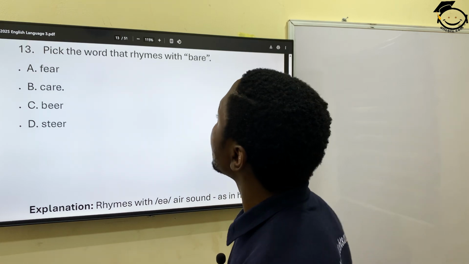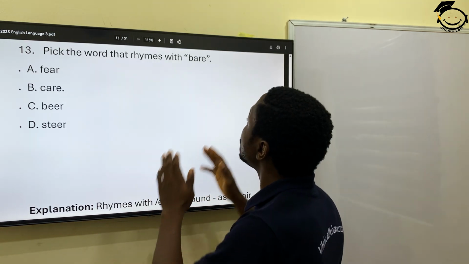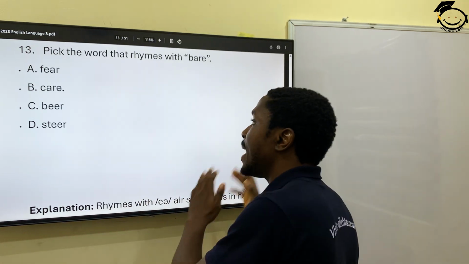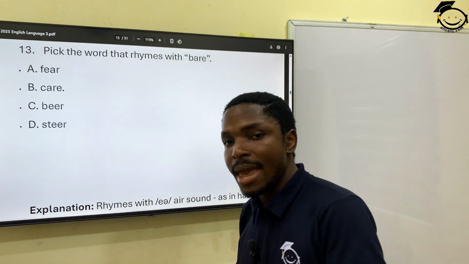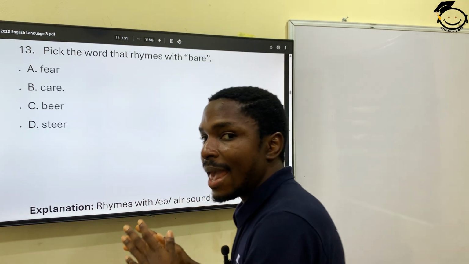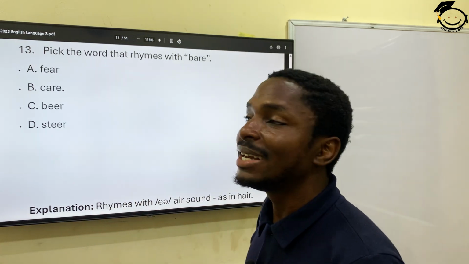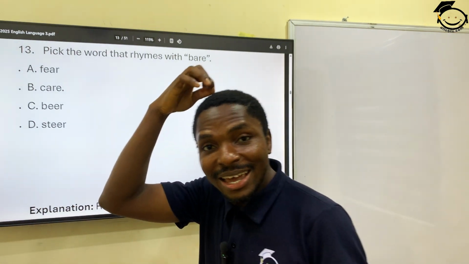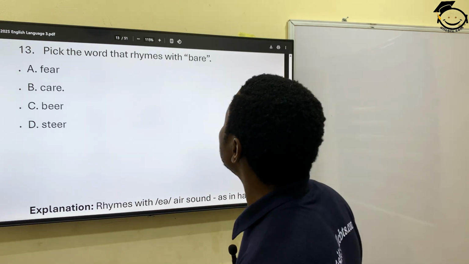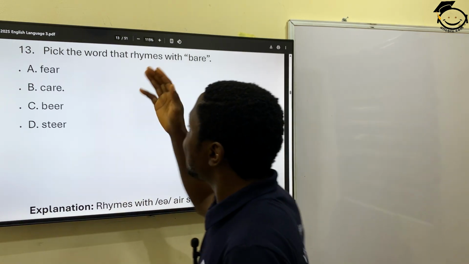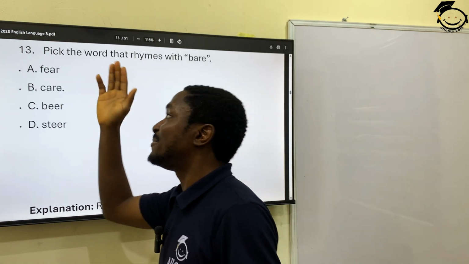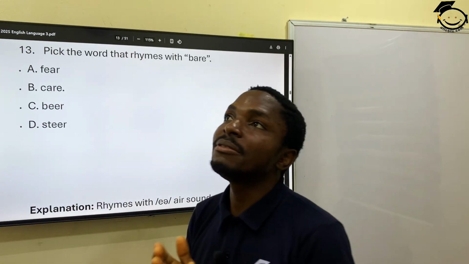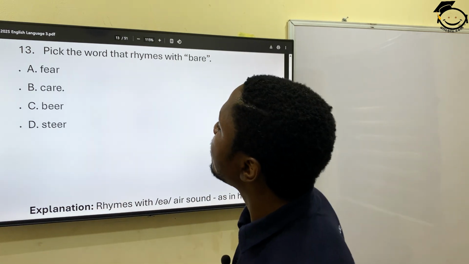13. Pick the word that rhymes with bear. So we're looking at rhymes. Bear has the air sound, like the hair on your head. Now we have fair, or the main book is fear. Not actually fair, this is fear. If it were F-A-I-R, it would be different. And we have care.